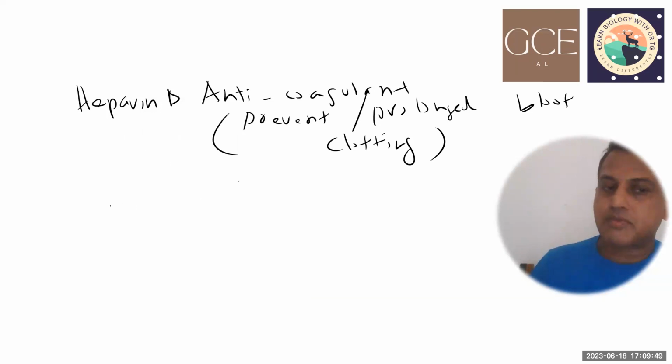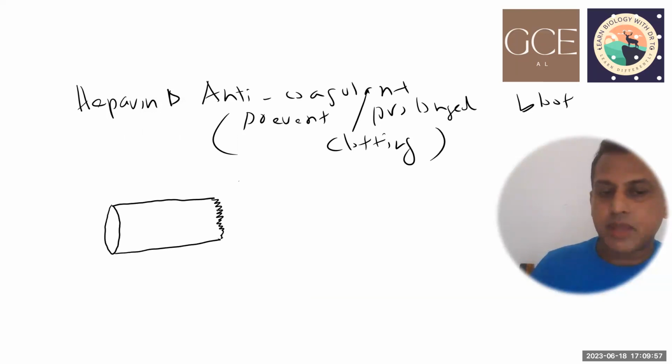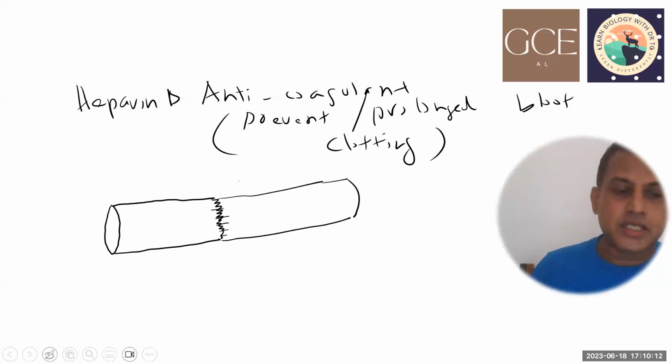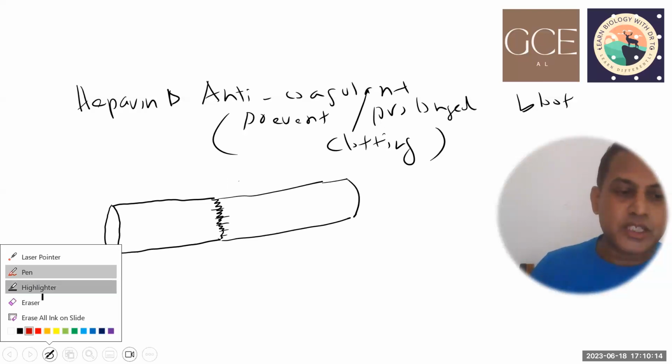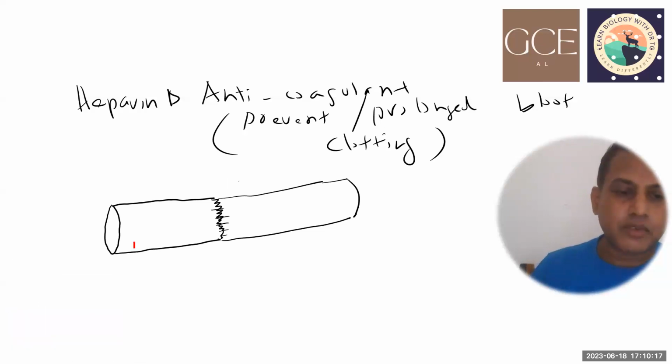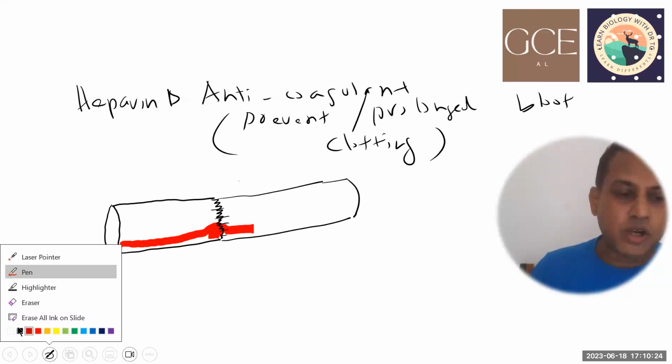For example, if we understand his blood vessels connected with sutures. Let's say this is the surgery done. There are two blood vessels connected with each other. For that, we use the sutures. But inside, there is still damage. When the blood is flowing through this place, because of the damage in this area, there's a chance of formation of a clot.